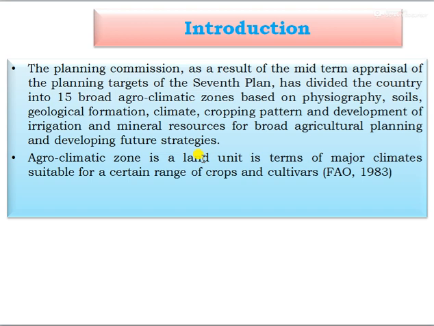Next point is the agroclimatic zones of India. According to the Planning Commission, as a result of the mid-term appraisal of the planning targets of the 7th plan, the country has been divided into 15 broad agroclimatic zones based on physiography, soil type, geological formation, climate, cropping pattern, and development of irrigation and mineral resources, for broad agriculture planning and developing future strategy. An agroclimatic zone is a land unit in terms of major climates suitable for a certain range of crops and cultivars. This concept was given by the Food and Agriculture Organization in 1983.